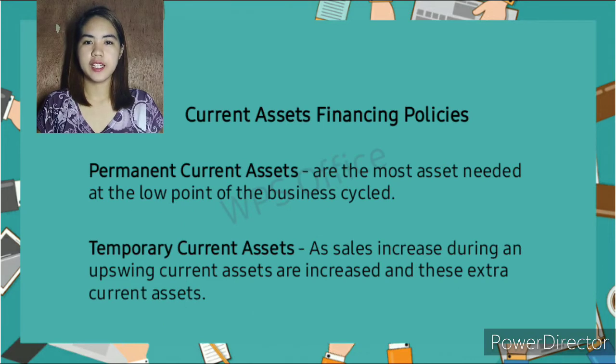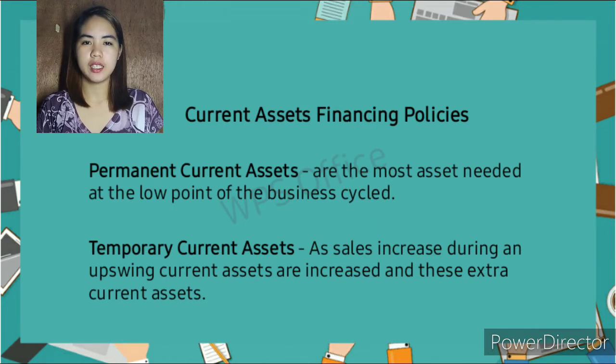For current assets financing policies, we have permanent current assets and temporary current assets. Permanent current assets are the assets needed at the low point of the business cycle. So, a permanent current asset is the minimum amount of current assets a company needs to continue operations. Inventory, cash, and accounts receivable fall under the category of current assets.